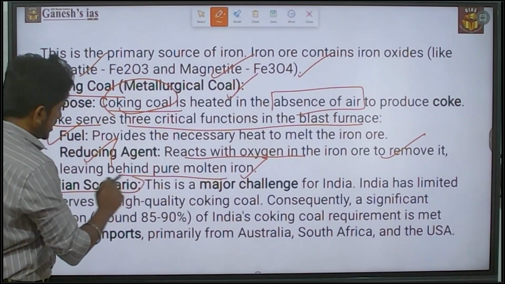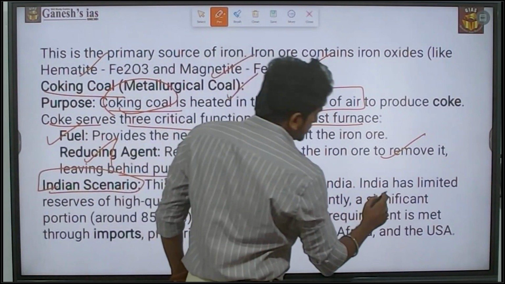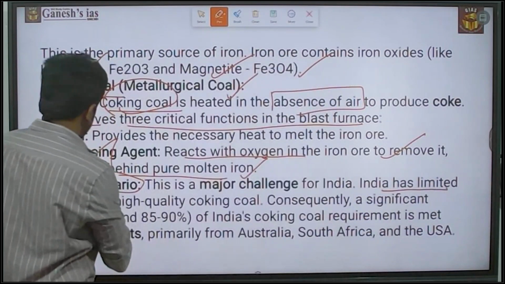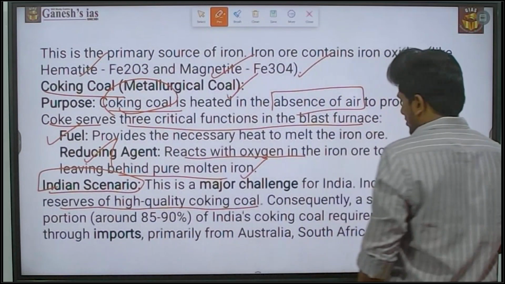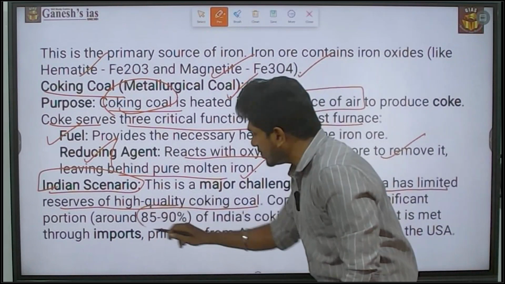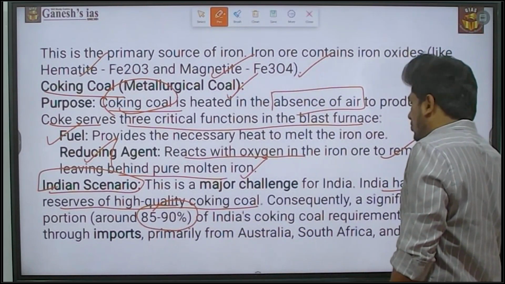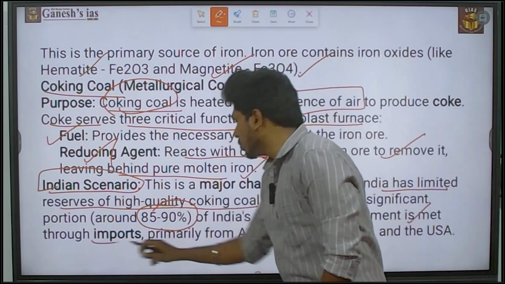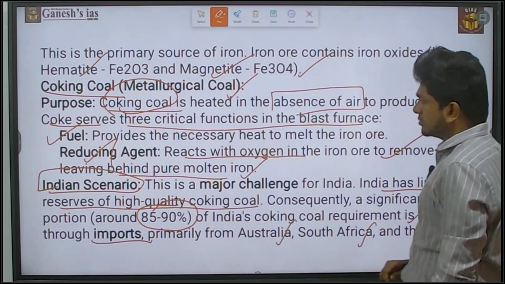When it comes to India's resources, the major challenge is that India has limited reserves of high quality coking coal. This is the major concern. Consequently, a significant portion, 85 to 90% of India's coking coal requirement, is met through imports, primarily from Australia, South Africa and the USA.